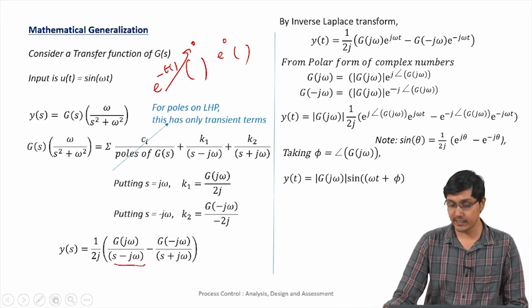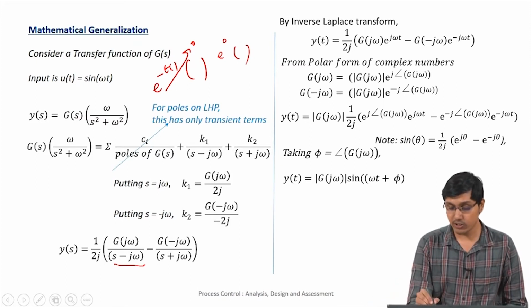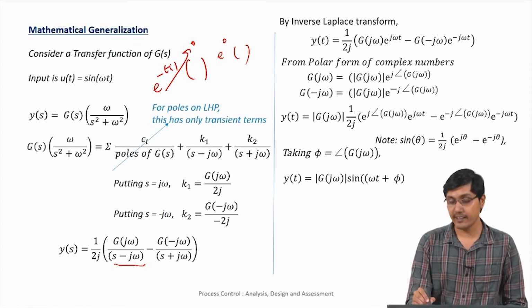Substituting all these into the equation, we get y(t).